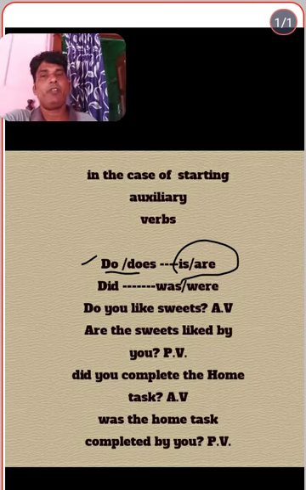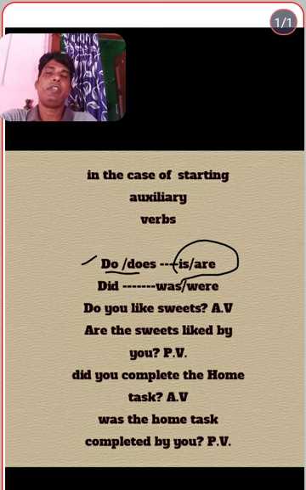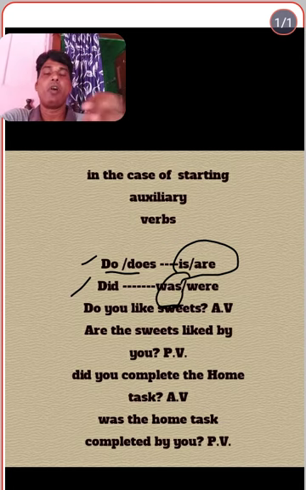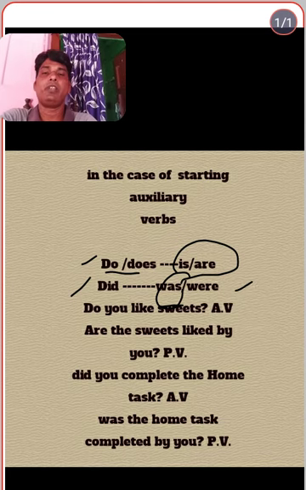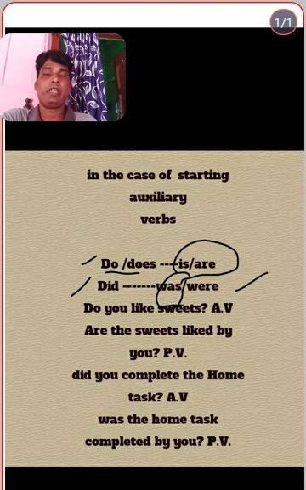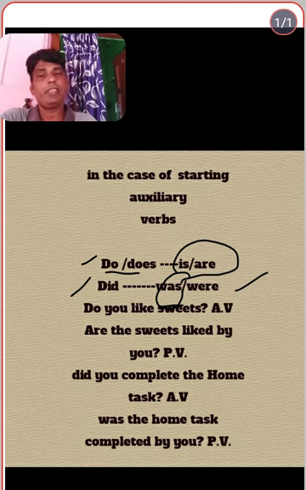In the same way, take a sentence starting with did. Did you complete your homework? Then the passive form is: was the homework completed by you? So here we have to write was. In case of two objects, we have to write were. For example, did you eat mangoes and bananas? Here we can write: were the mangoes and bananas eaten by you? Like that you have to write.